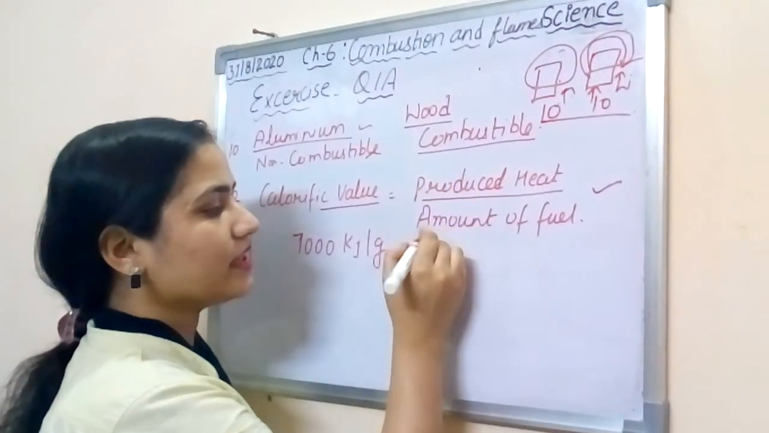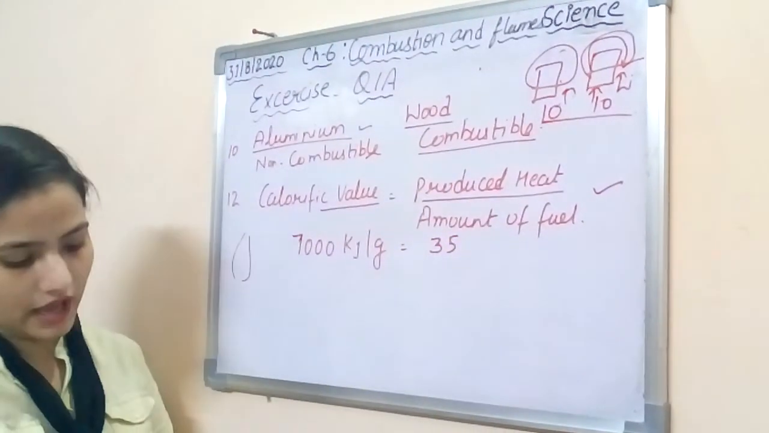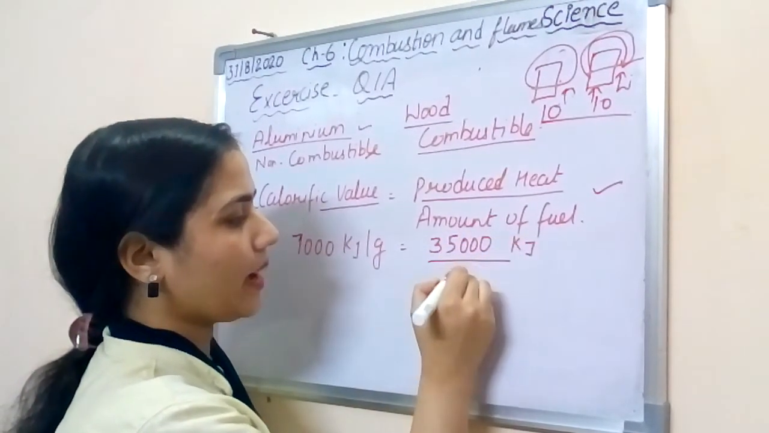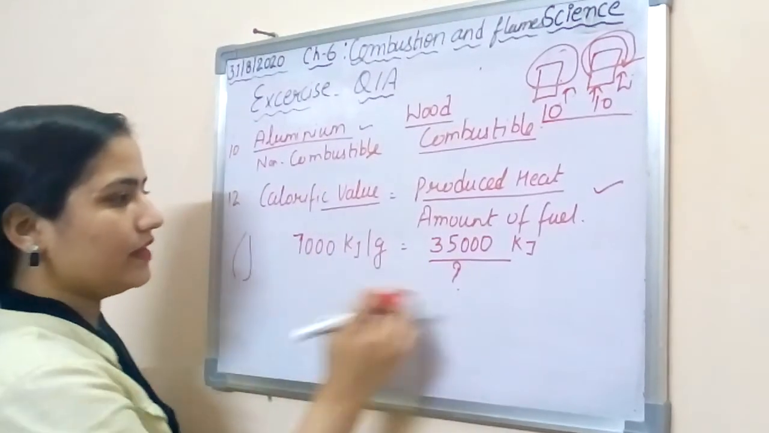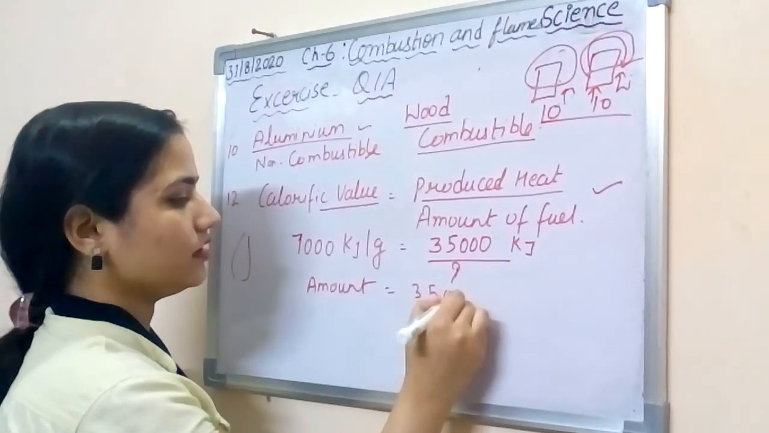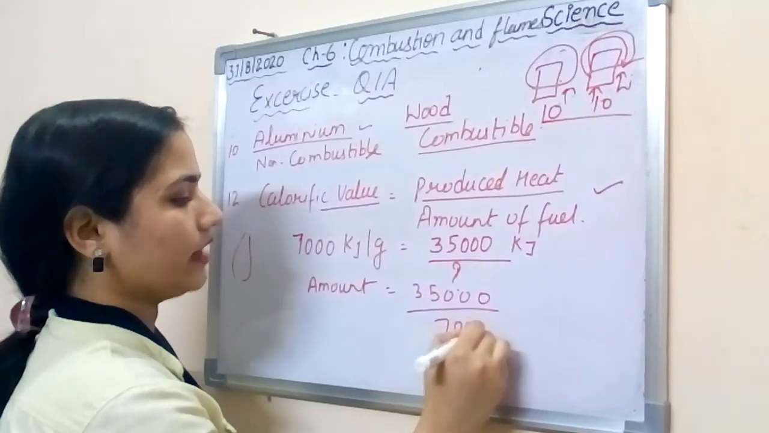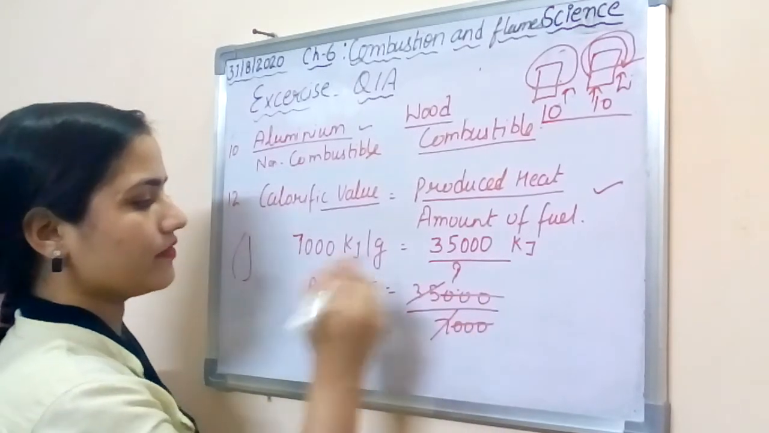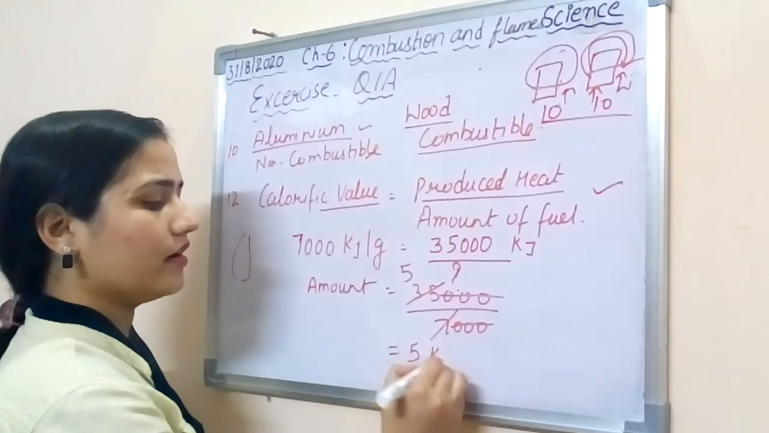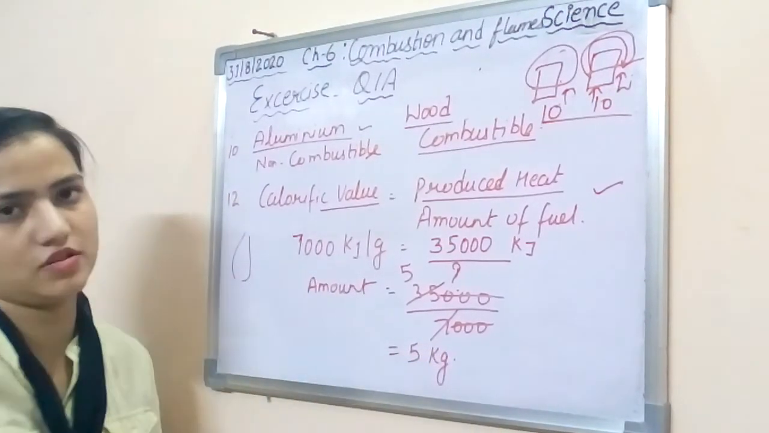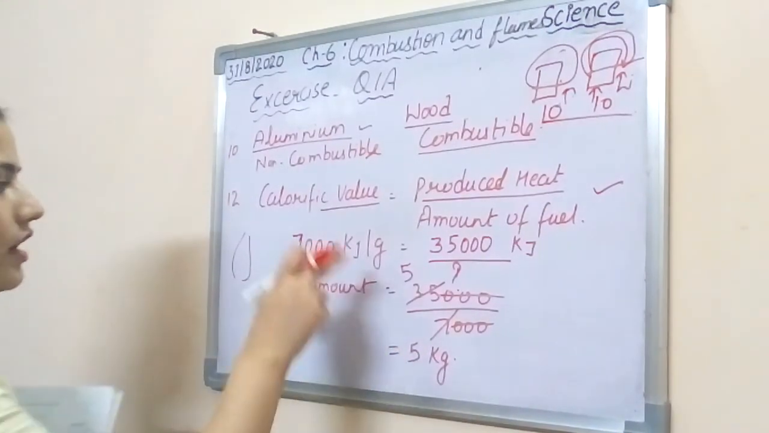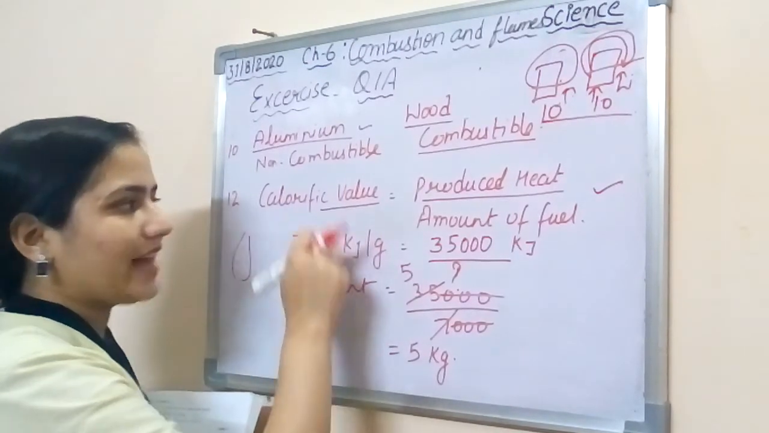मतलब हमारी एनर्जी कितना प्रोड्यूस कर रहा है, 35,000 kilojoule, and we have to find out the amount that is unknown. So we will take out the amount of fuel, and we will get 35,000 upon 7,000. This 3 will cut with this 7, 7 times 5 is 35. We will get 5. The amount of fuel we are measuring in kilograms. All right. So the amount of cow dung cake is 5 kilogram, which helps to get the 7000 kilojoule per kg calorific value.